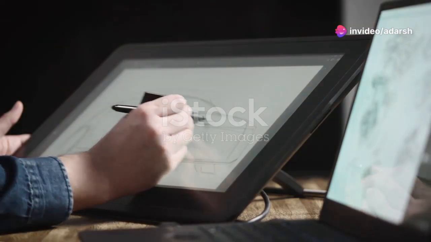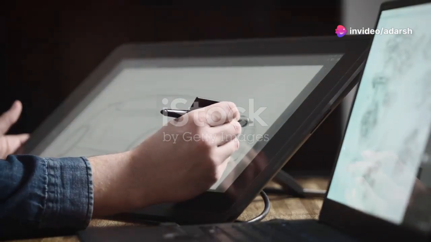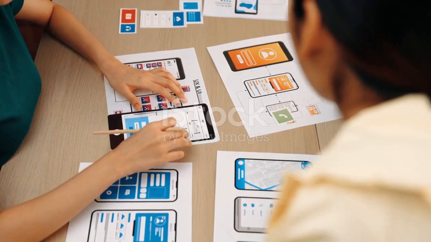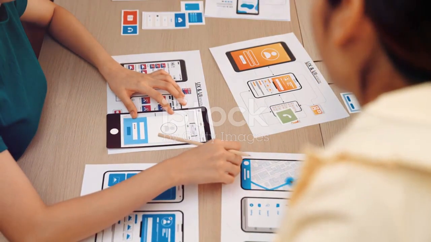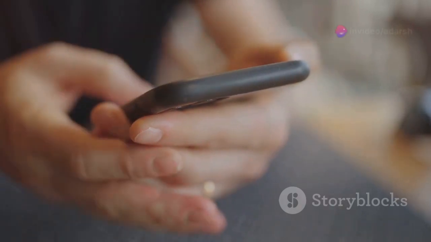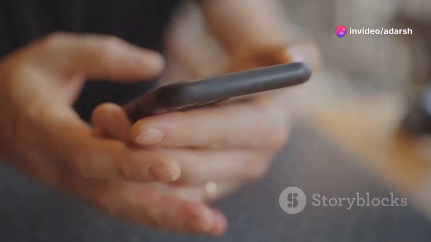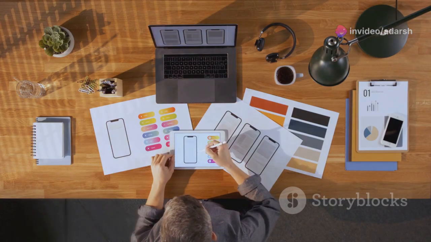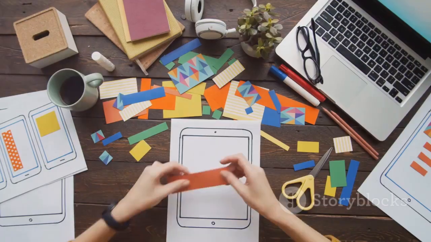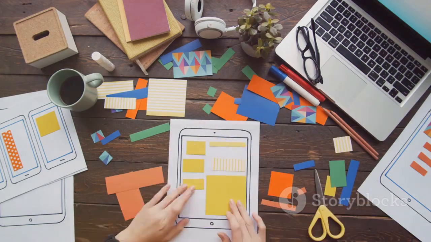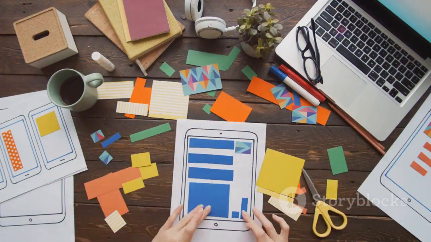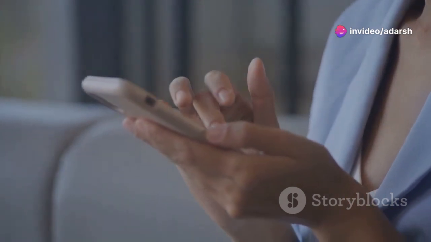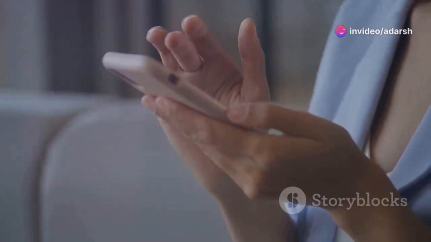Section 4 looks at the importance of design and user interface. The design and user interface, or UI, of your app are crucial for attracting and retaining users. A visually appealing and user-friendly interface can make all the difference in user experience. Invest in creating a clean, intuitive, and visually consistent design. Pay attention to navigation, layout, color schemes, and typography. Remember, simplicity is key. Users should be able to navigate your app effortlessly and find what they need without confusion.